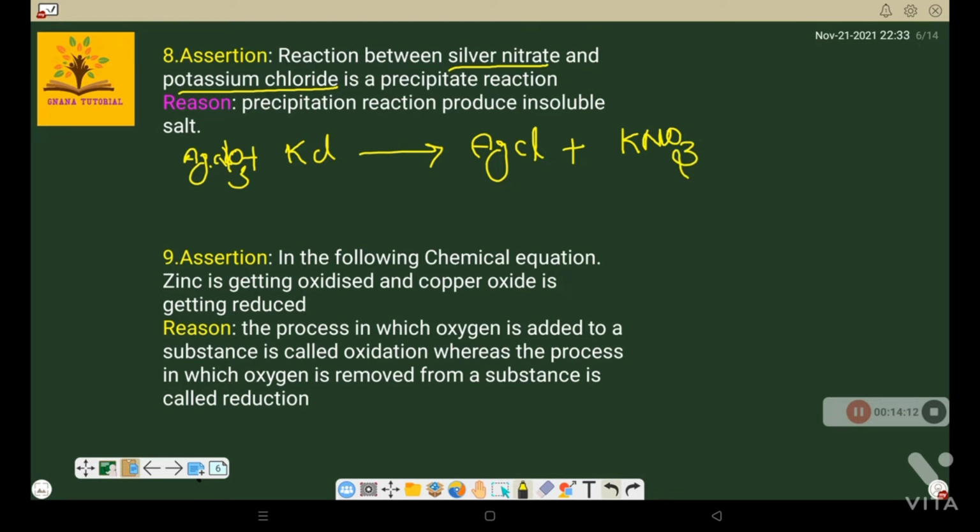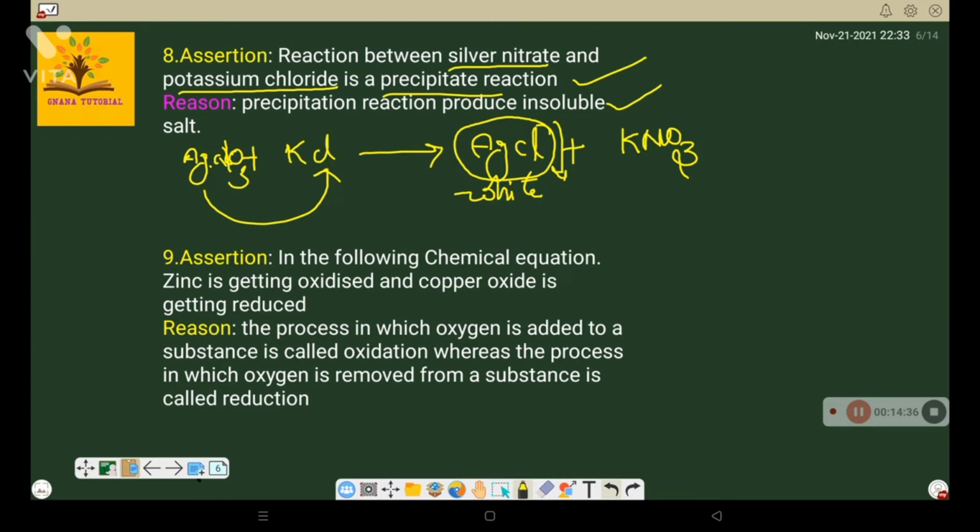In this case, Ag will combine with Cl to form AgCl. AgCl is a white precipitate compound. So what is this called? A precipitate reaction. That is correct. Precipitate reactions produce insoluble salts, that's why it is called a precipitate reaction. In this reaction, the insoluble compound is AgCl. So both are true, and the reason is the correct explanation of the assertion. Correct. Now the next question.